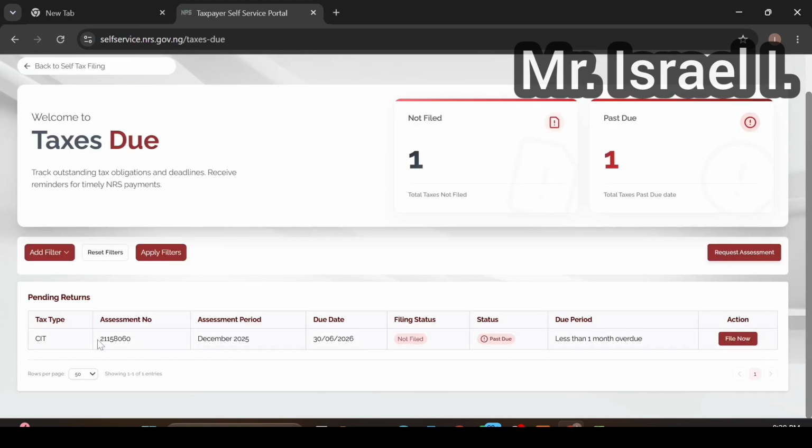Then if you see here now, this CIT December 2025, not filed, past due, less than a month, and file. Now it is showing past due. That's to say we are filing late. Now, the next thing you do, you go to file.